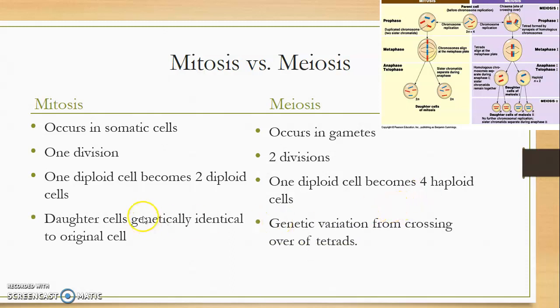The next big difference is genetic variation. In mitosis, there is none. It's just a single cell becoming two new genetically identical cells. In meiosis, however, because of crossing over, when those tetrads form, there's that shuffling of the deck that occurs every single time meiosis occurs, and that gets you genetic variation, which allows organisms to survive under different conditions.